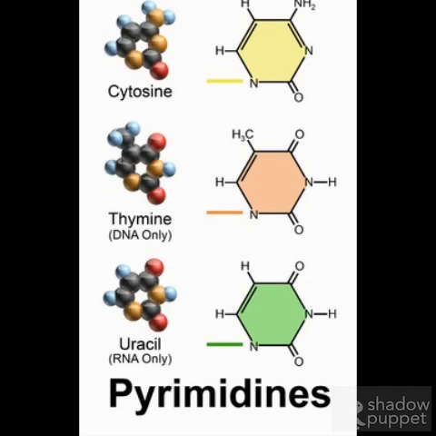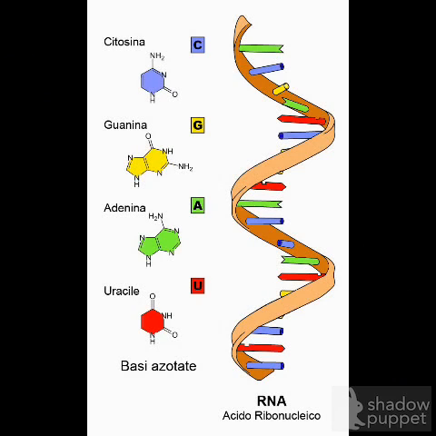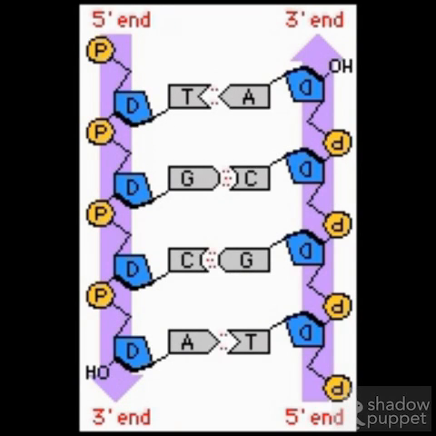Name the 4 DNA nucleotides. There's adenine, cytosine, guanine, and thymine. Name the 4 RNA nucleotides. Adenine, cytosine, guanine, and uracil. What is different about the shape of DNA and the shape of RNA? DNA is double-stranded, and RNA is single-stranded.